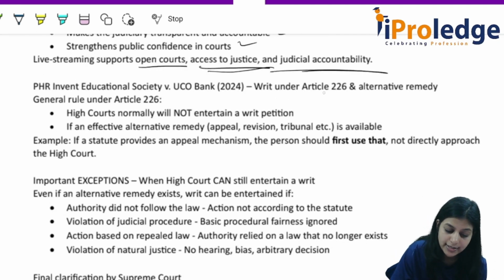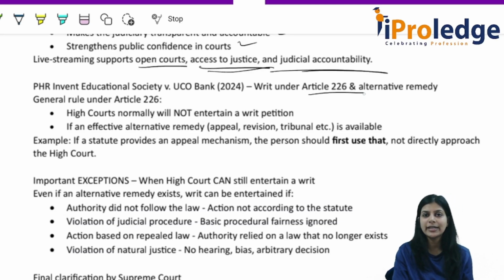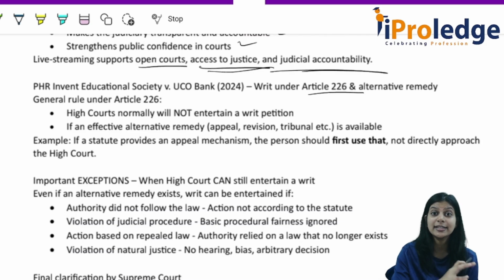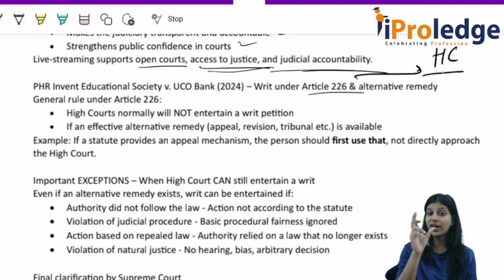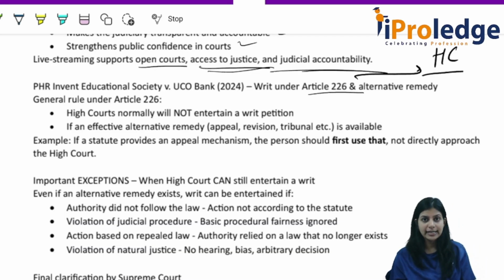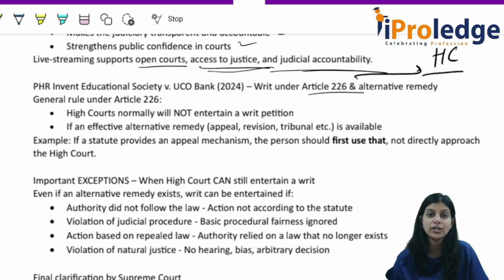Article 226, writ under Article 226. When a person's fundamental right is violated, that person can file the writ application under Article 226 in the High Court. In which court? In the High Court. When a person's fundamental right is violated, that person can go and file the writ application in the High Court.